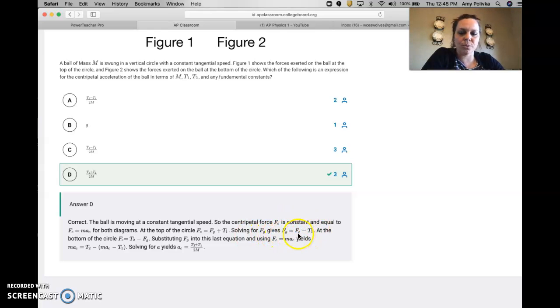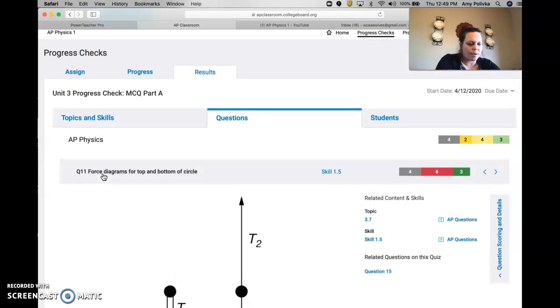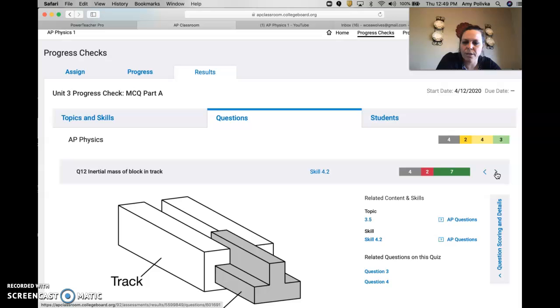And then what do we do? We solve for F sub c and set them equal to each other. And that's what we see happening here. So that way we can solve for this centripetal acceleration. And that's where we get our correct answer. Okay. All right, number 11, that was a big one I wanted to share with you guys.